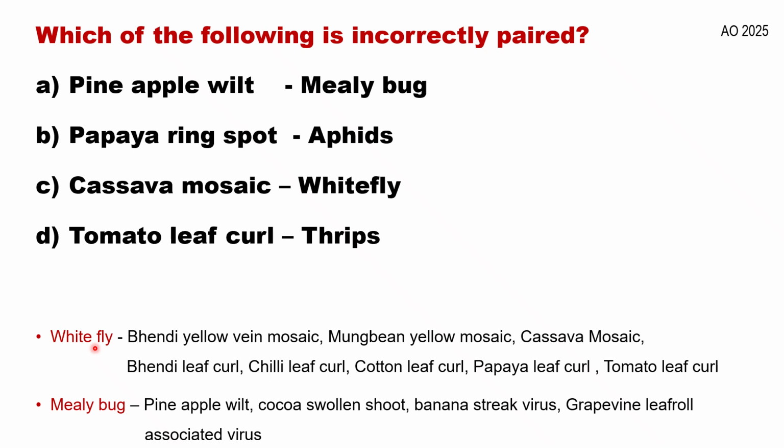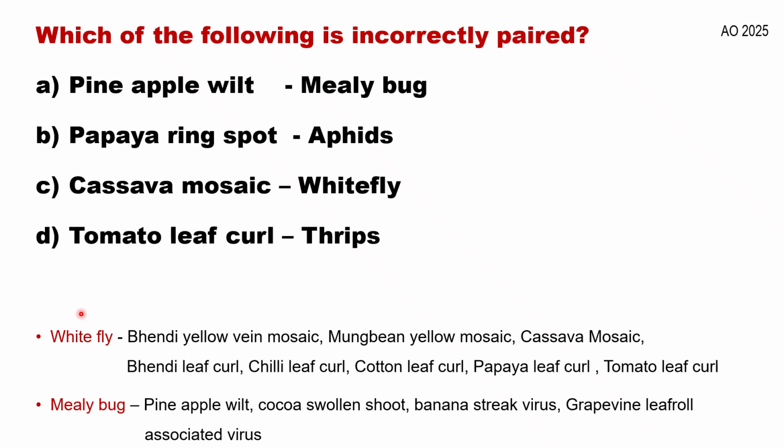Wherever you see mosaic-based viral diseases, most of them will be related to aphids. But there are some exceptions, which are bhendi yellow vein mosaic virus, mungbean yellow mosaic virus, and cassava mosaic virus. These three are the most severely infecting viral diseases in the respective crops, and for all three the vector will be the whitefly. Rest of the mosaic viruses mostly have aphids as the vector.